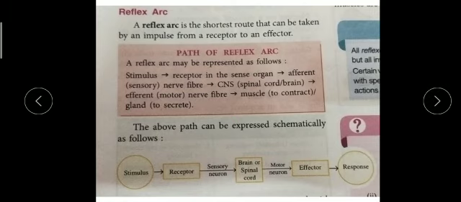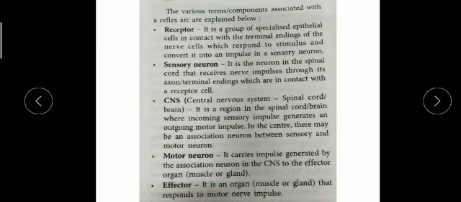Next, you are all familiar with these terms, but you should know what a receptor is. It is a group of specialized cells which, when in contact with the nerve ending, generate the stimulus impulses and then give the impulses to the sensory neuron.